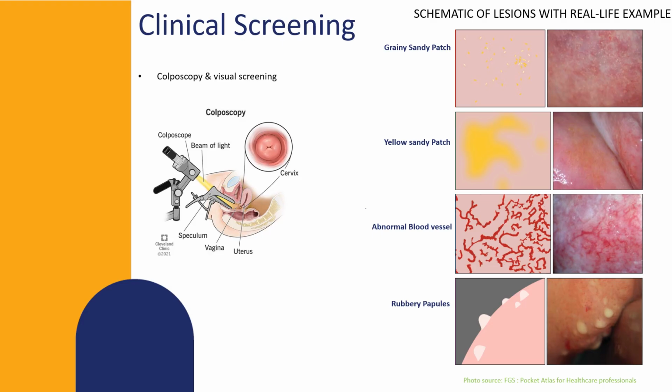The clinical screening involves the use of colposcopy and visual assessment of the cervix. There are four main lesions identified for the presence of FGS, named as grainy sandy patch, yellow sandy patch, abnormal blood vessel, and rubbery papules. The presence of any one of these lesions on the cervix confirms the presence of FGS. The figure on the right hand side shows the schematic of the lesions with real life examples.